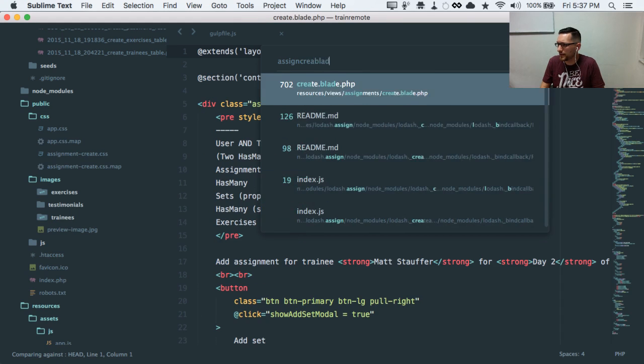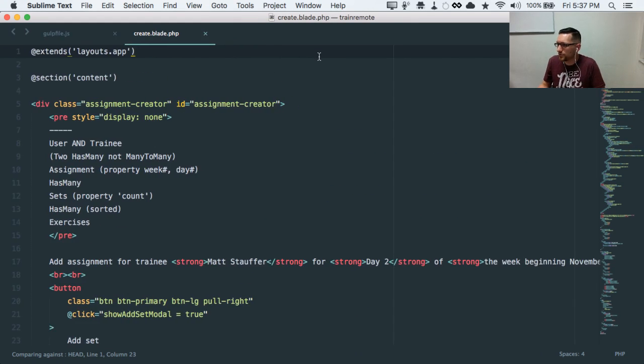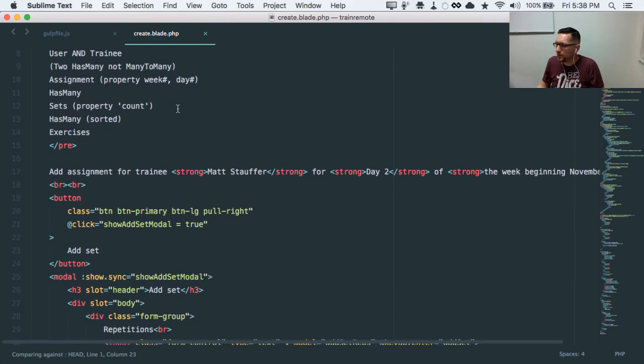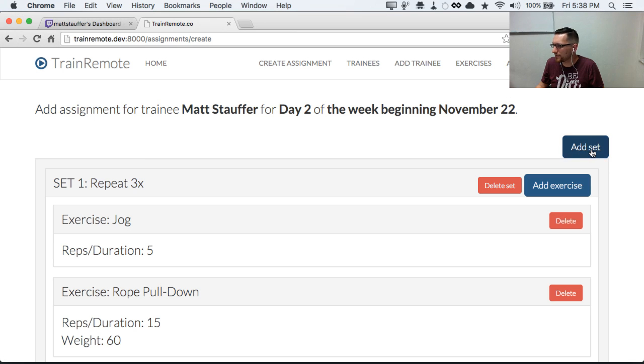Assignment create blade.php. So what I did here was I built out the bootstrap of what it would look like when it functioned, as if it actually had real data in it. And then piece by piece I said for each component of this thing, there's an exercise, and then there's a set, and then there's a workout or assignment. I want to create a Vue component. It just seemed to be the way that made the most sense for me, and so I set them up that way. So when you get to add assignment for trainee, you've got a button up top that says add set. So that's like the first thing you run into.